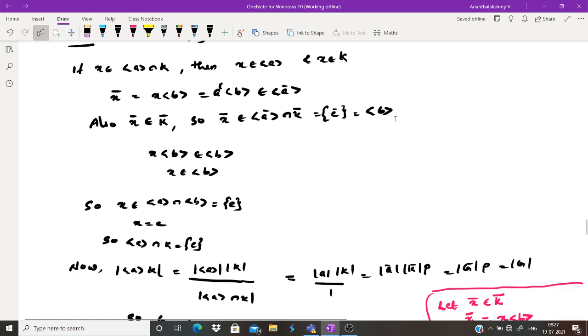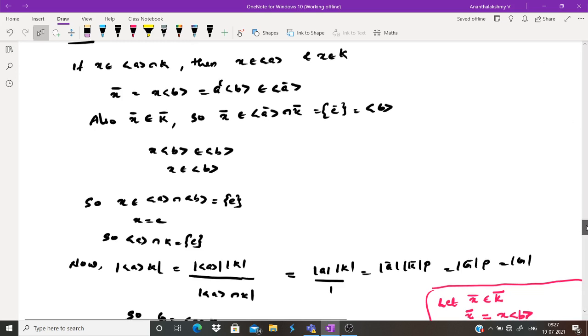b, because we had written G bar as the internal direct product of this a bar and K bar. So from the property of internal direct product, their intersection is identity. So it is the cyclic group generated by b. So x into the cyclic group generated by b belongs to the cyclic group generated by b. x bar is nothing but x into the cyclic group generated by b belongs to the cyclic group generated by b. So again x belongs to the cyclic group generated by b.